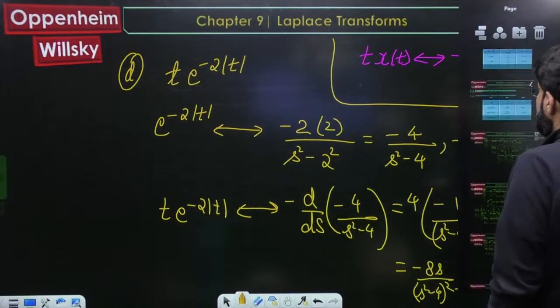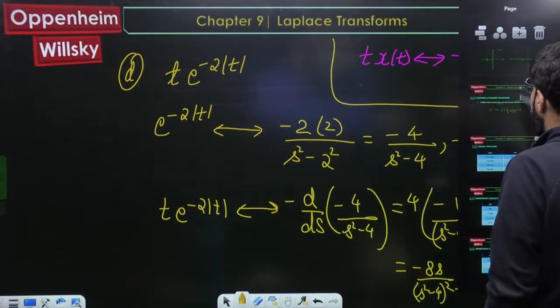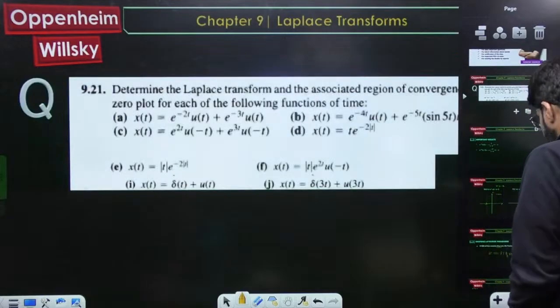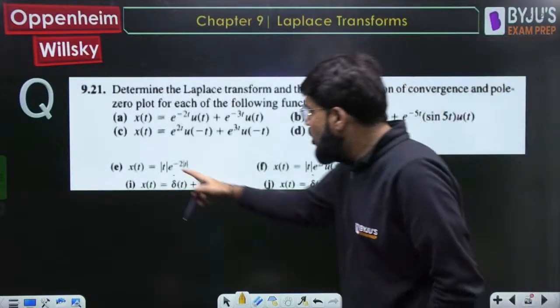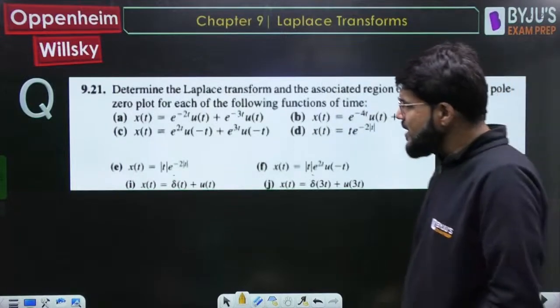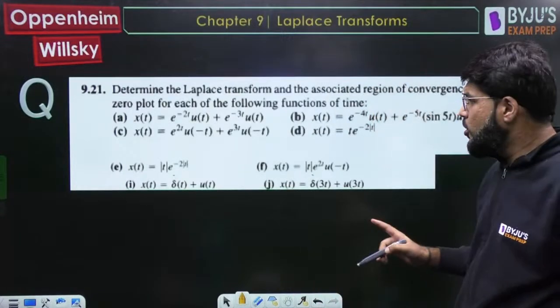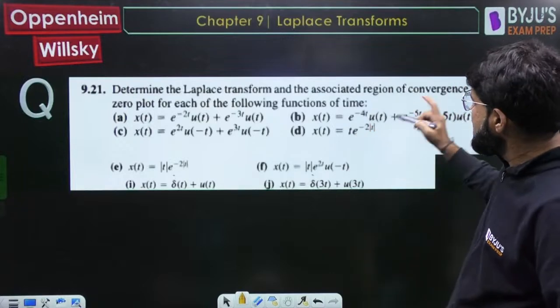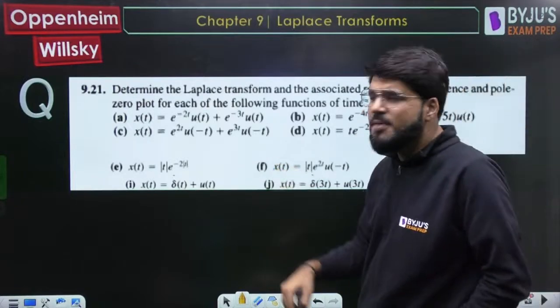Okay, now this was the D part done. Let's come back to the question. Now we have the E part. Mod t e power minus 2 mod t. Both sides have mod. It's not only like the previous one, which was t e power minus 2 mod t.